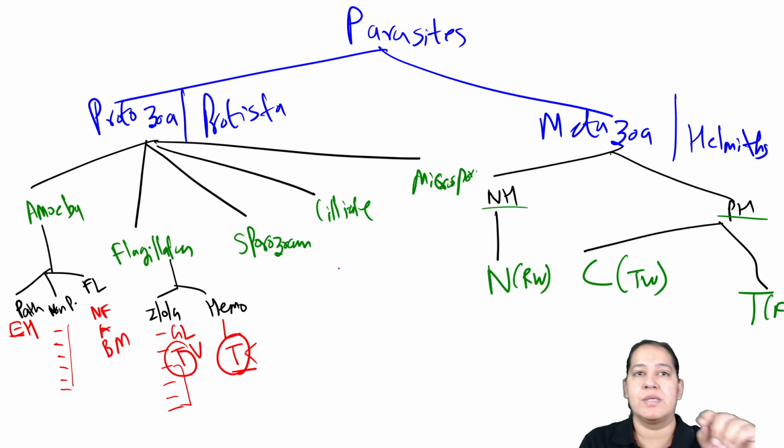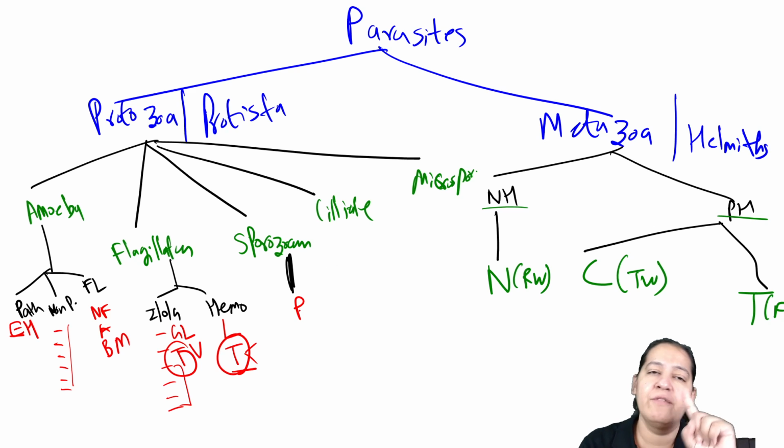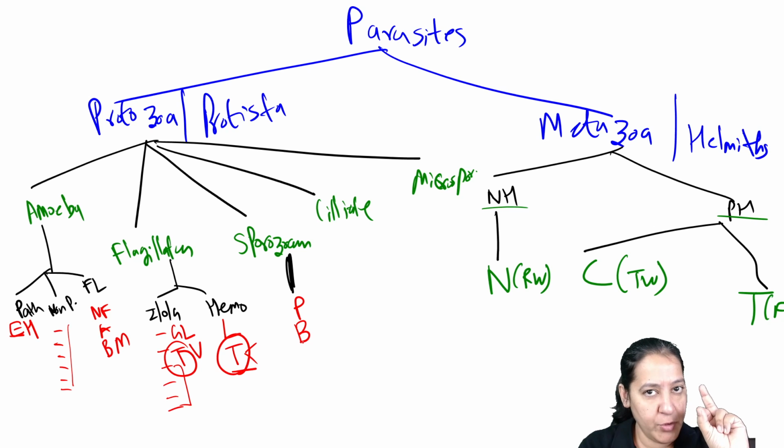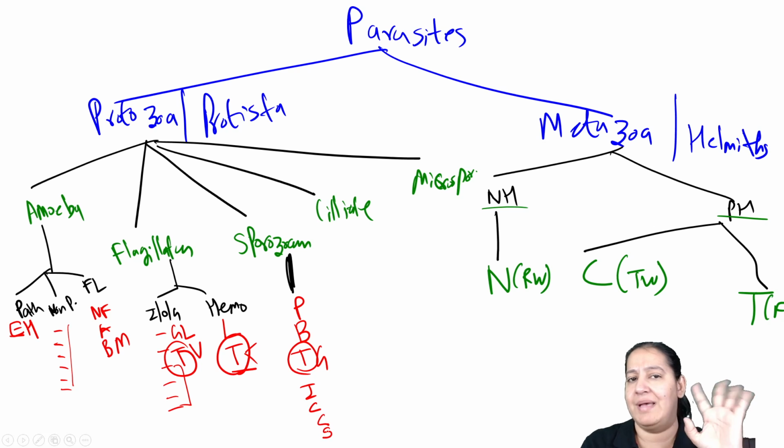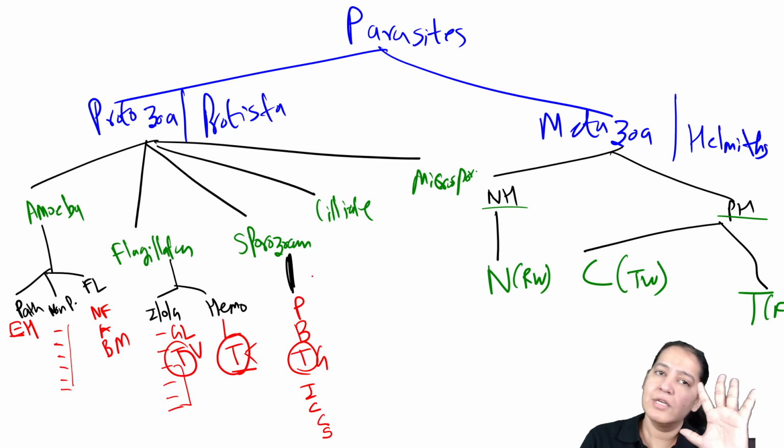Let me come to sporozoans. In sporozoans, I will tell you the important ones. Total 7 are there. The most important is Plasmodium, which I will give you in much detail. Second is Babesia. The third one is Toxoplasma gondii. Now see, the third T is coming. Then the three sporas: Isospora, Cyclospora, Cryptosporidium. And one I just forgot the name; it was some S, Sarcocystis, I guess. So these are the 7 parasites.